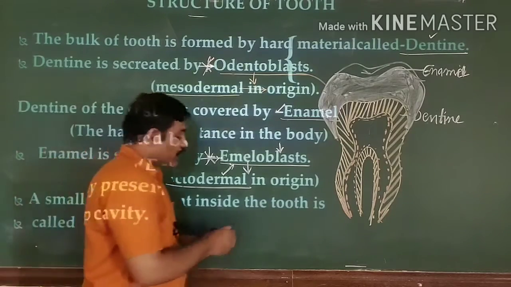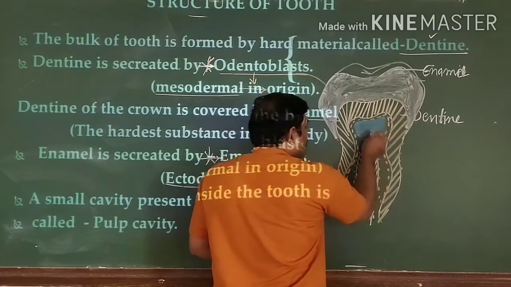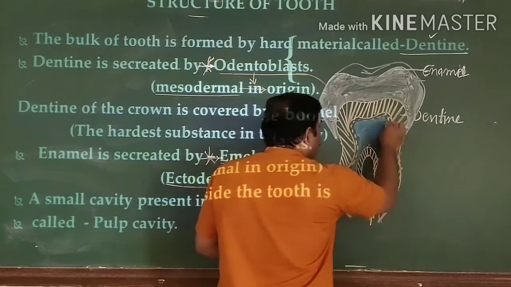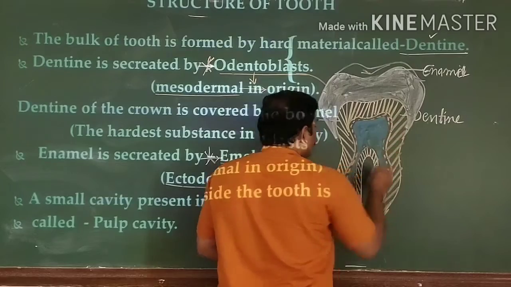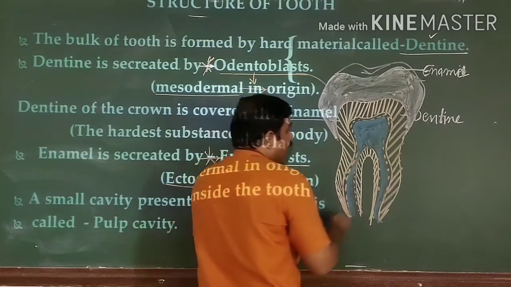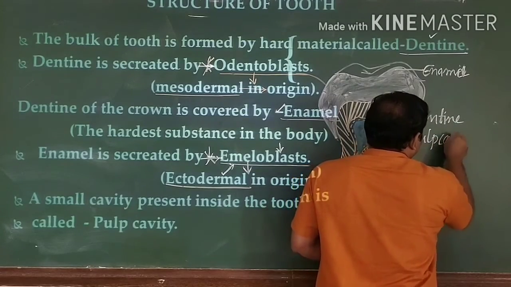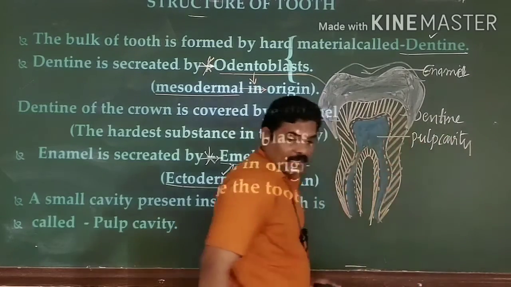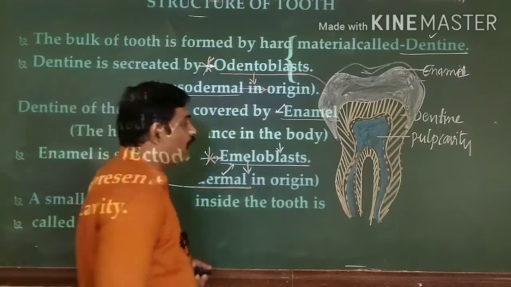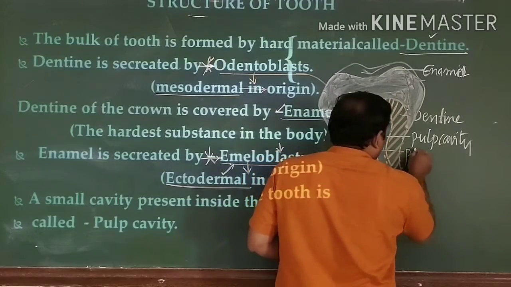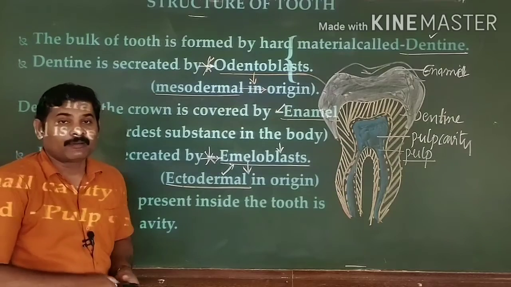And there is a small portion present at the center of the teeth. This is a portion which you can find at the center of the teeth. The cavity or the spacious part is known as the pulp cavity. But the important thing is this pulp cavity is filled with a soft material which we call the pulp, right?